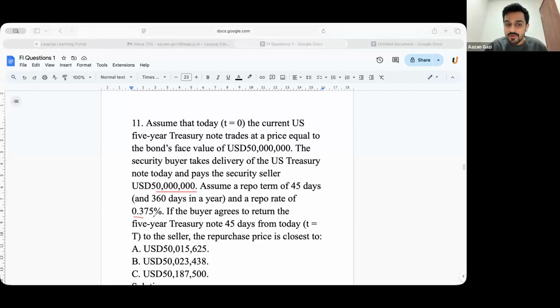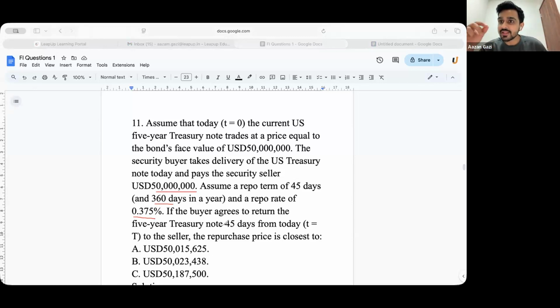So 0.375% is for 360 days. Guys, remember one thing. आपको एग्जाम में जब भी ये परसेंटेज में दिया हुआ ना, you always assume it is annualized. It is always annualized. So 0.375% is for 360 days.